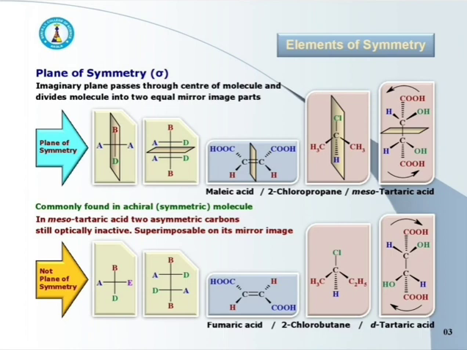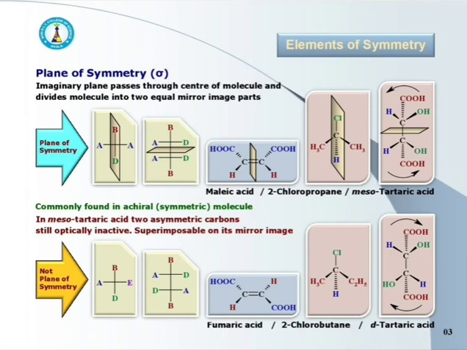Due to the plane of symmetry, the molecule as a whole is symmetrical and its mirror images are superimposable. Its mirror images superimpose on each other.